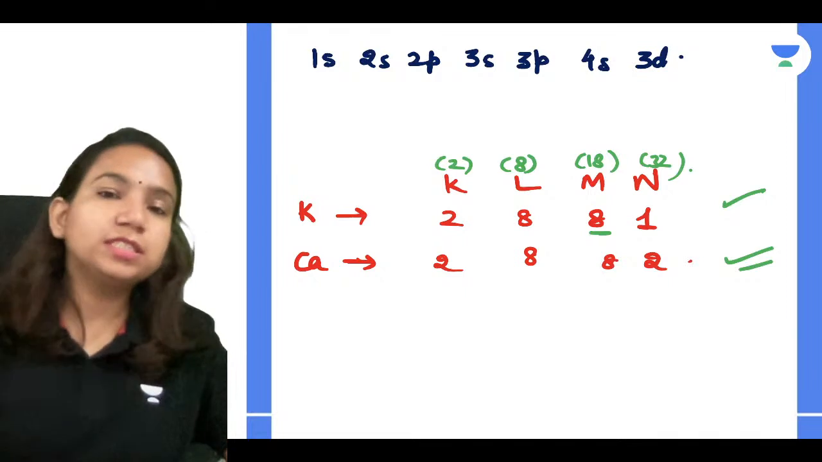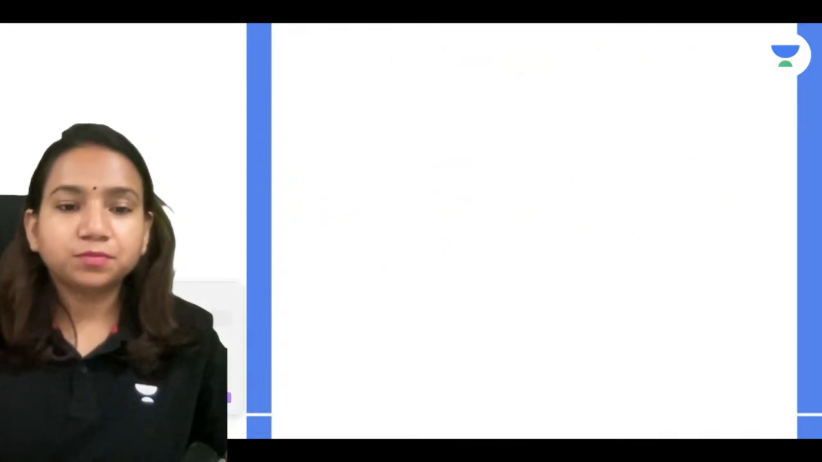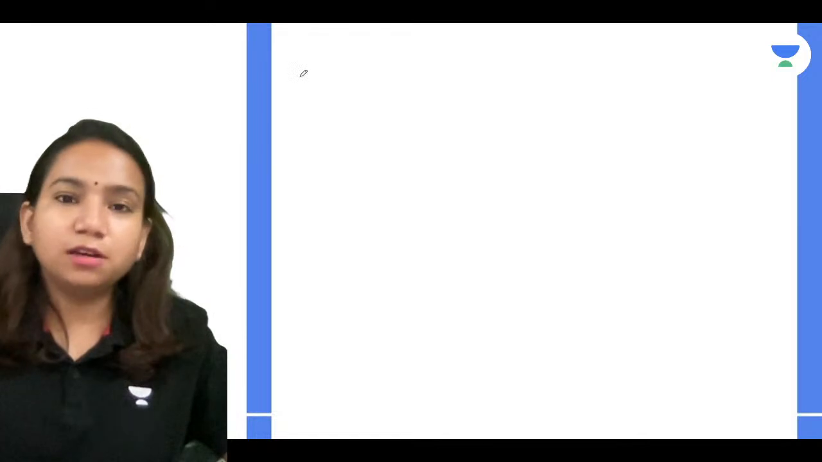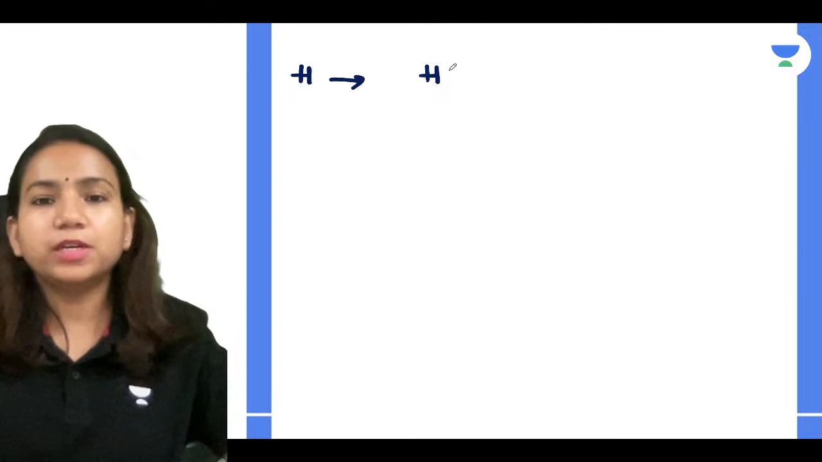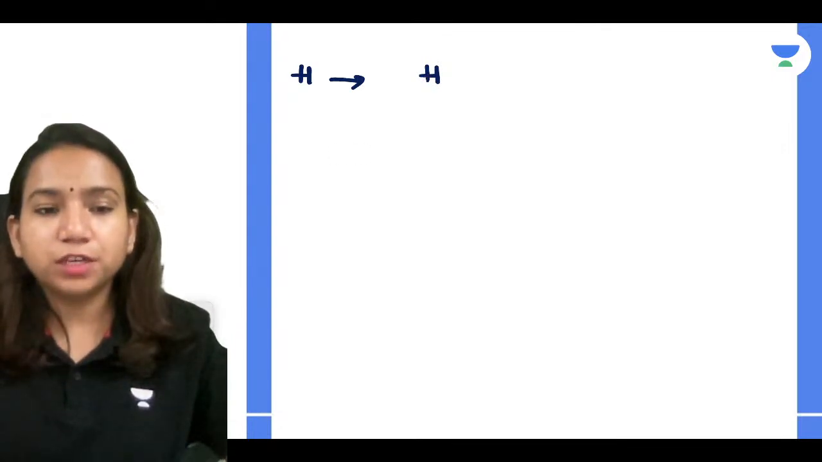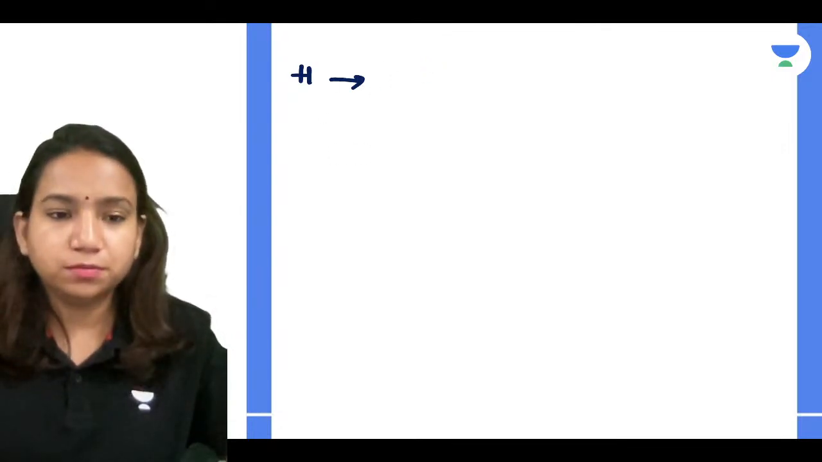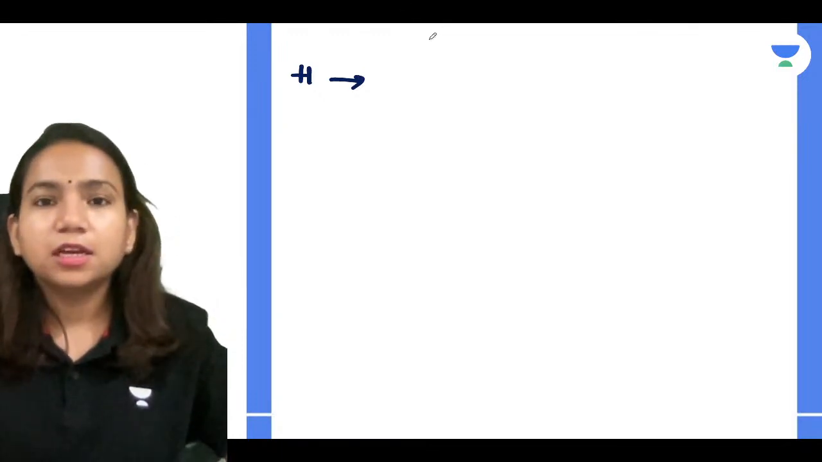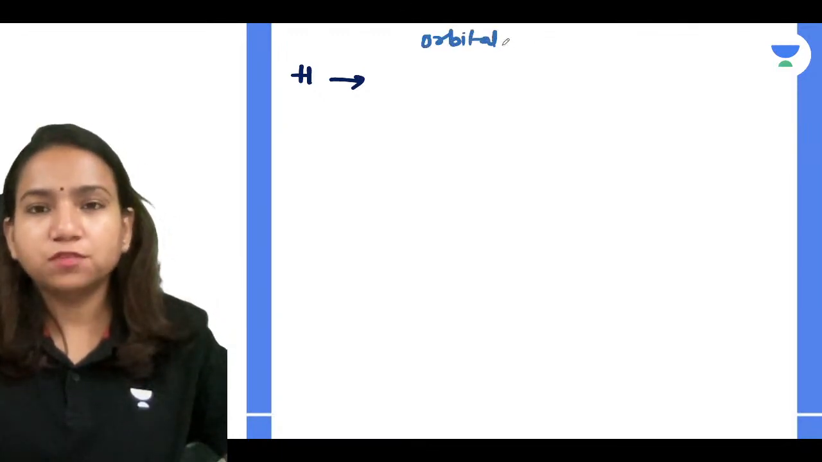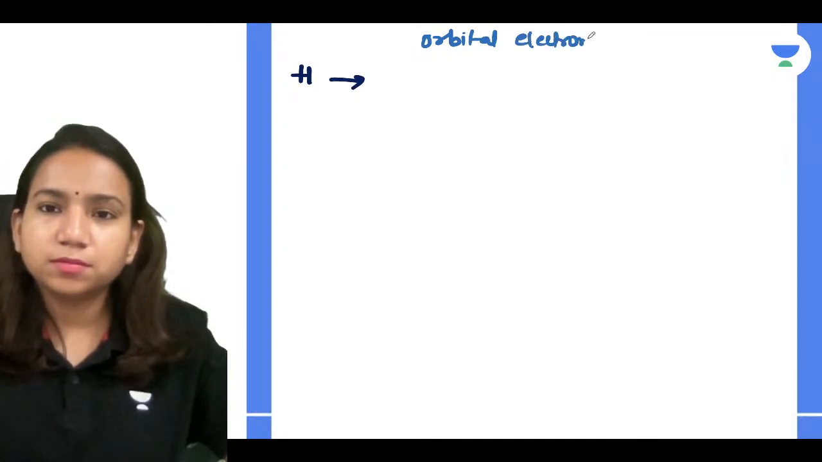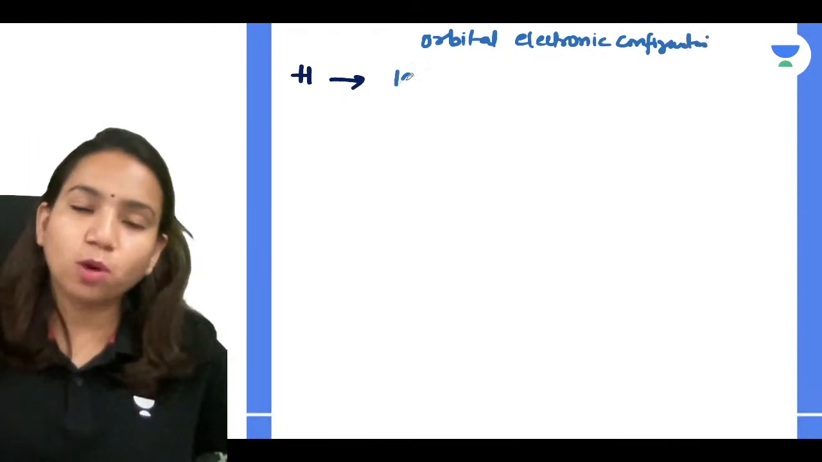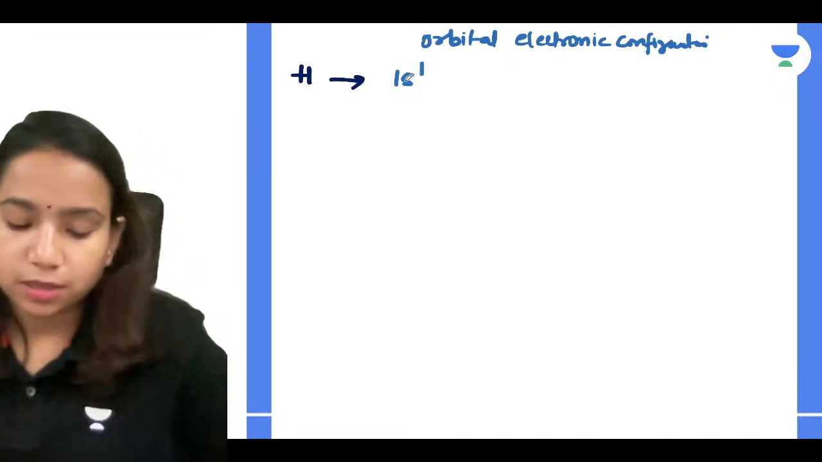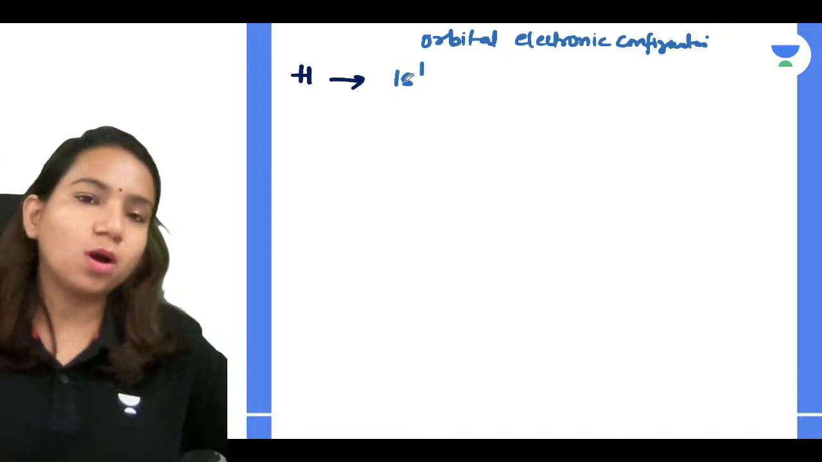So let's discuss that. Basically, we'll learn the correct reason. Suppose you have to write the orbital electronic configuration for hydrogen. How will you write it? It's very simple. You will write it as 1s1.